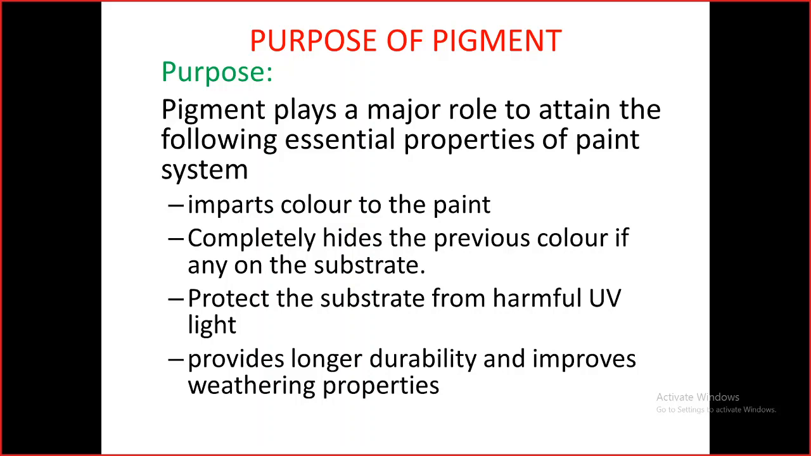So that is a brief about the purpose of the pigment. It imparts the color and completely hides the previous color, if any, on the surface, and protects the surface from harmful UV light. When this painted surface is exposed to the sun, the ultraviolet light will spoil the metal surface, so the pigment prevents that. It provides longer durability and improves the weathering properties.